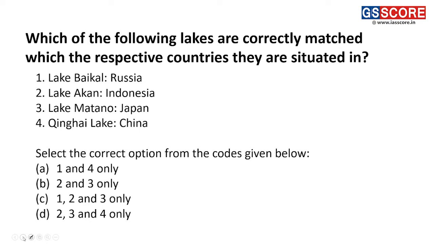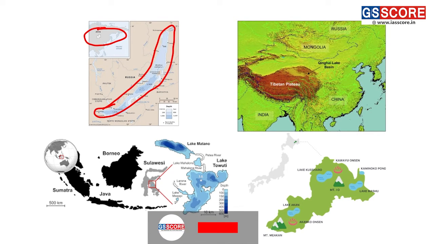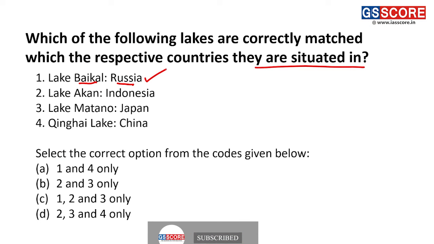So the first question for today is, which of the following lakes are correctly matched with the respective countries they are situated in? Pair 1 is Lake Baikal in Russia. We'll be looking at this as a correct statement, because this is Lake Baikal and it is situated in the Russian region. Thus, pair 1 is a correct pair.